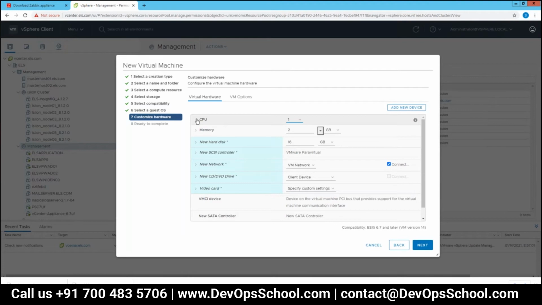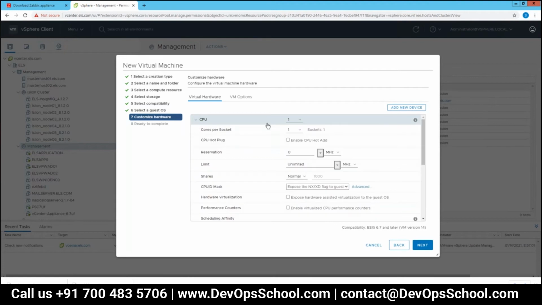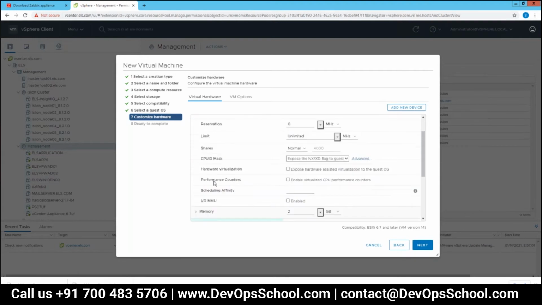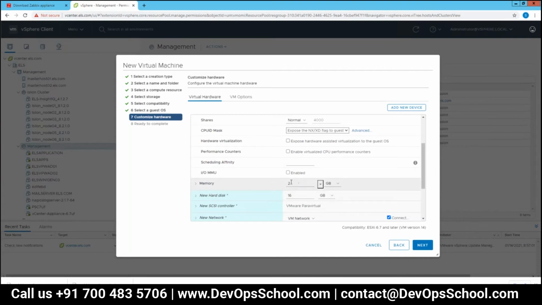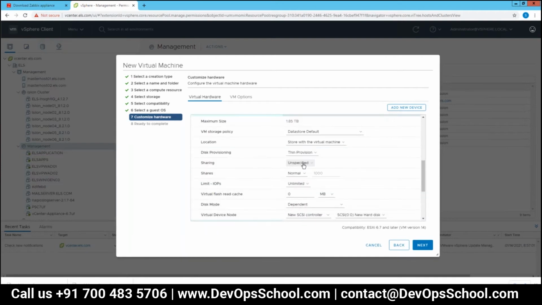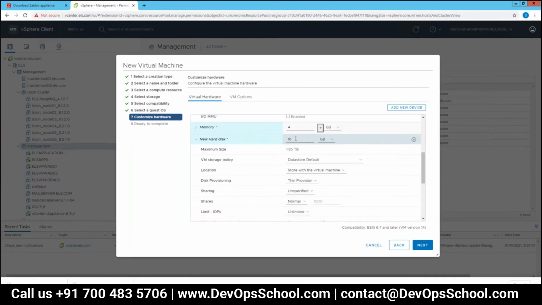So the first thing I want to do is with the ISO. For the ISO, if I put more processors, it will be good, right? Yeah, it will be good. I have a lot of processors, and for memory I can put 4. Yeah, for memory you can put 4. And how about the hard disk? Make it 50 GB.